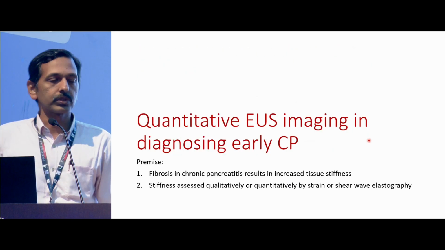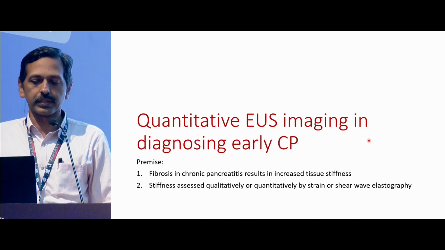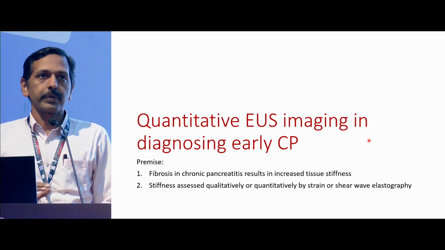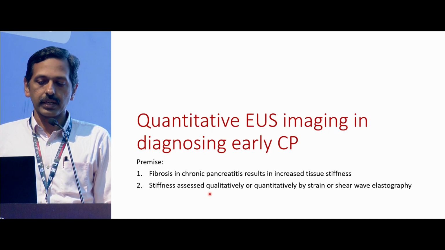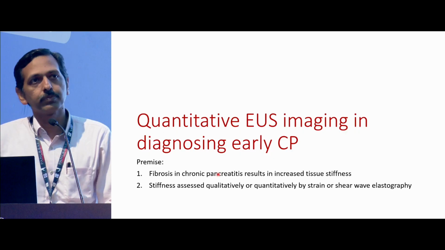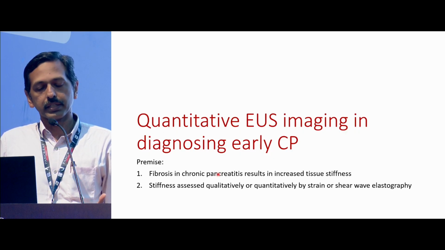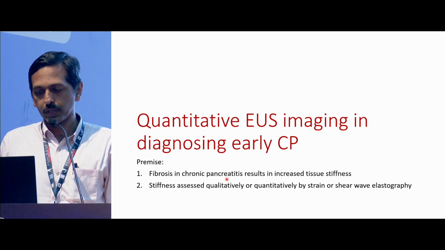Now coming to the main focus of this talk, which is quantitative EUS imaging in diagnosing early chronic pancreatitis. The premise is that as chronic pancreatitis progresses, we expect more fibrosis to set in, and fibrosis in the tissue makes it more stiff. So stiffness is assessed by elastography. It could be qualitative or quantitative, though my talk will be more towards how we evaluate it quantitatively.